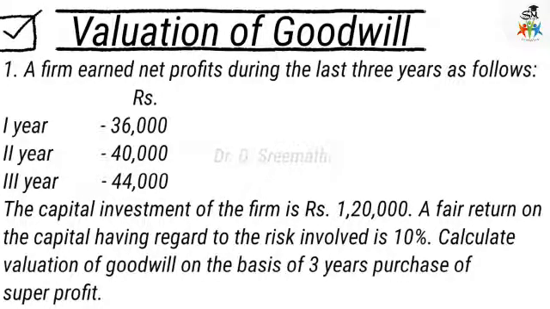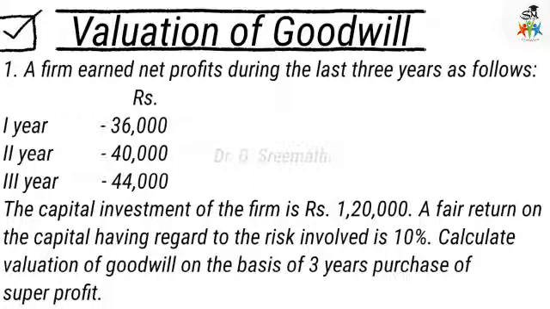A firm earned net profit during the last 3 years as follows: first year 36,000, second year 40,000, third year 44,000. The capital investment of the firm is 1,20,000. A fair return on capital having regard to the risk involved is 10%. Calculate the value of goodwill on the basis of 3 years purchase of super profit.